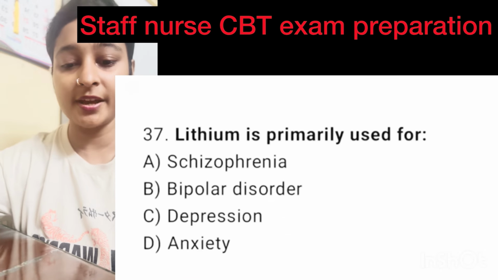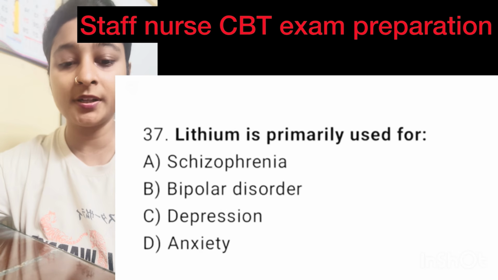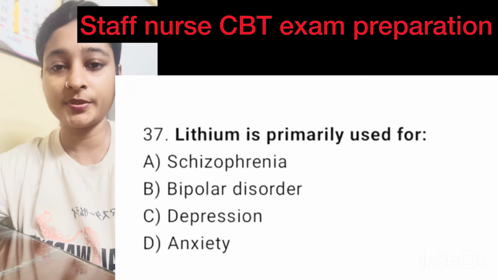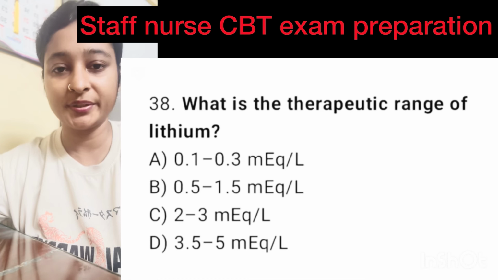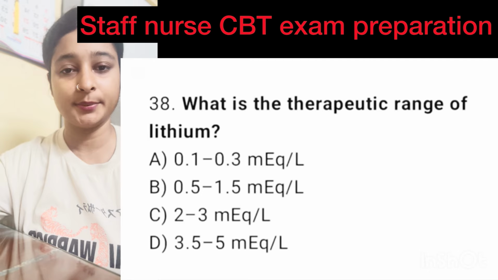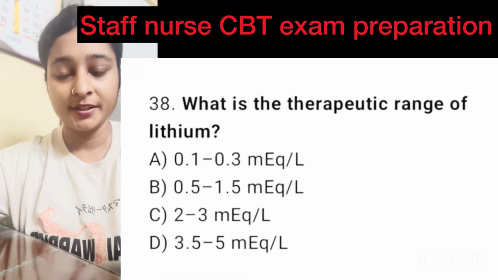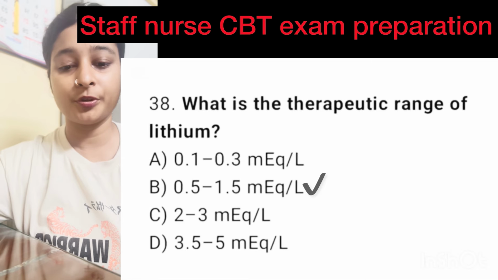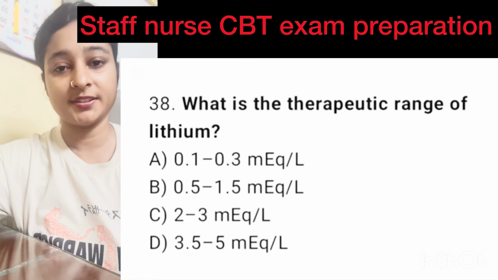Question number 37. Lithium is primarily used in. Here right option is option B, bipolar disorder. Question number 38. What is the therapeutic range of lithium? Here correct option is option B, 0.5 to 1.5 milliequivalent per liter.